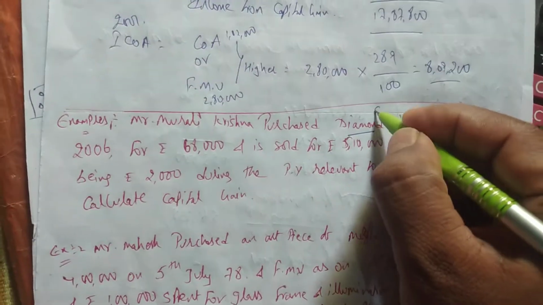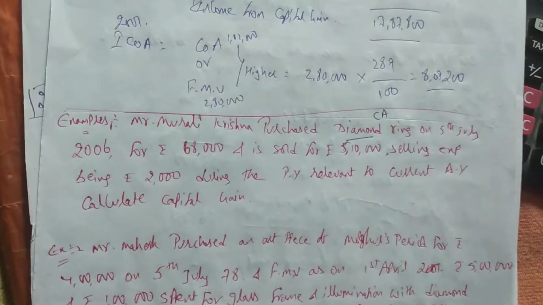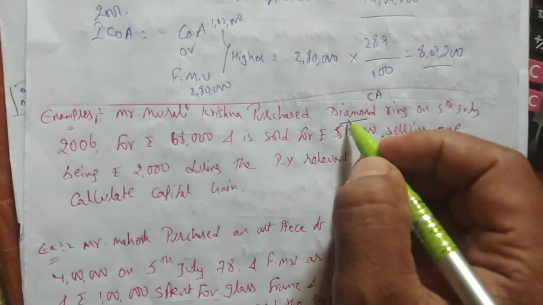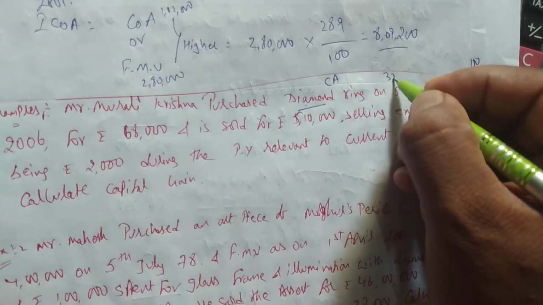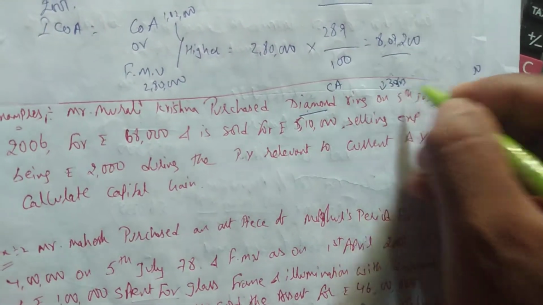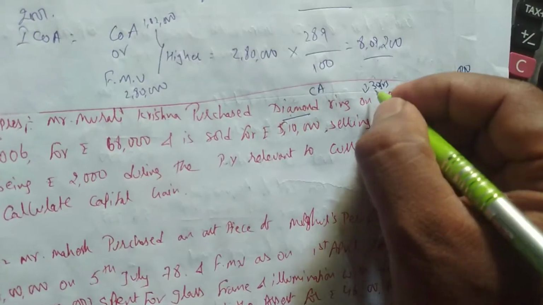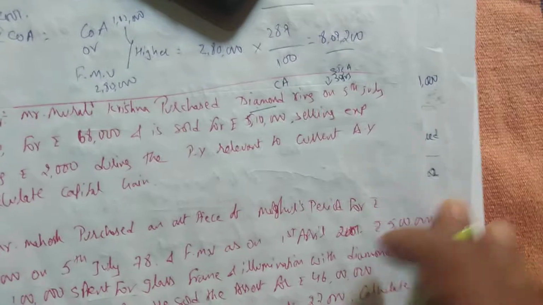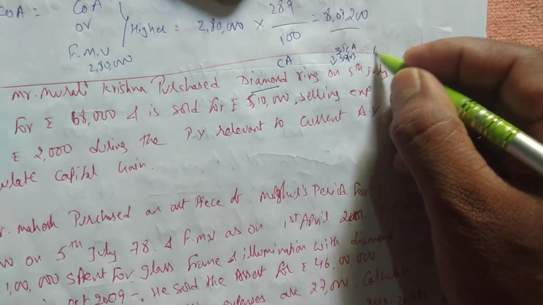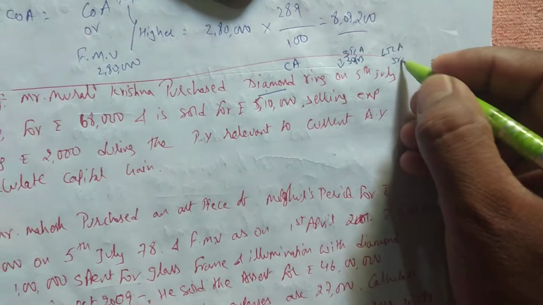So first thing is clear, this is a capital asset, and we have to see whether this capital asset is long term or short term. For diamond rings and all, if it is less than 3 years, it will be called a short term capital asset. If it is more than 3 years, it will be called a long term capital asset.